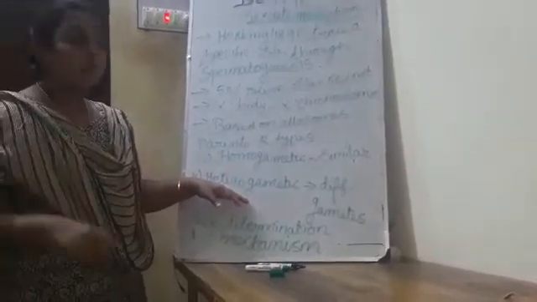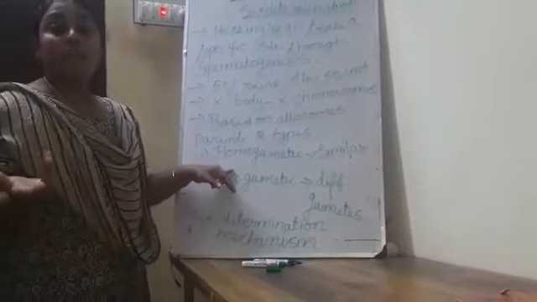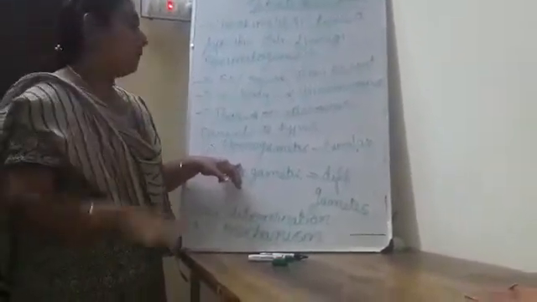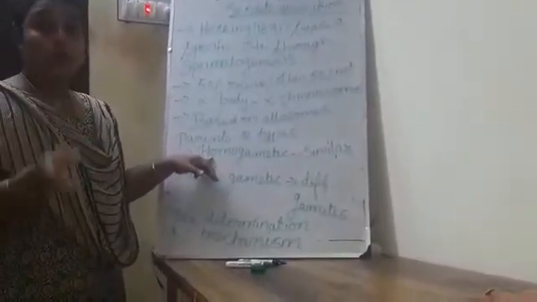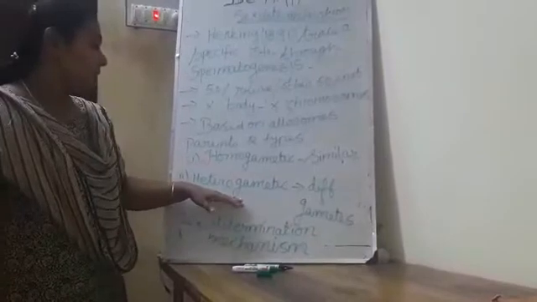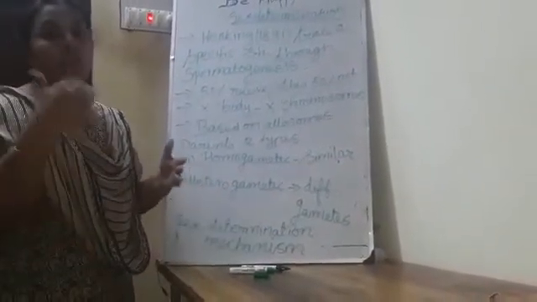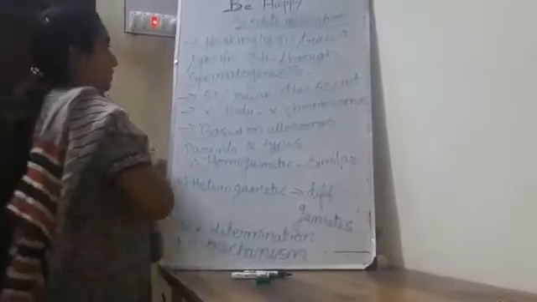What are the two types? Homogametic and heterogametic. What is the meaning of homogametic? Producing similar gametes is called homogametic. If the organism produces different gametes, that is called heterogametic. Next, we have to study the mechanism of sex determination.